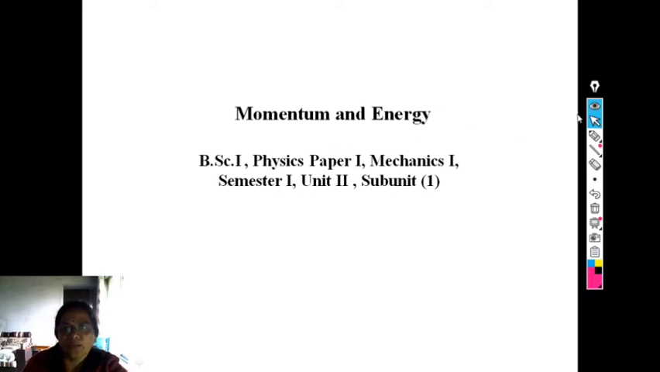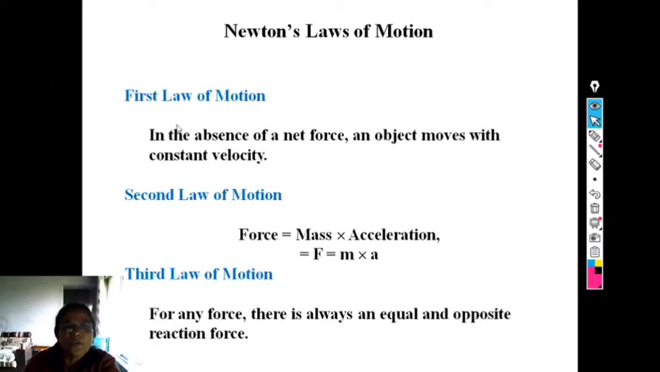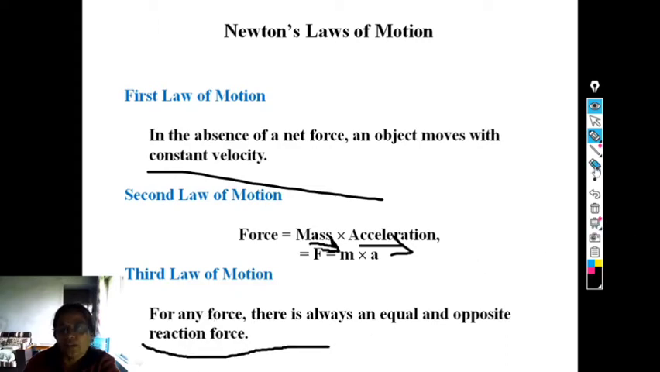Momentum and energy. Newton's three laws of motion. The first law of motion is defined as: in the absence of a net force, an object moves with constant velocity. The statement for the second law: force is the product of mass and acceleration. Hence, F bar equals mass times acceleration. And the third law of motion: for any force, there is always an equal and opposite reaction.